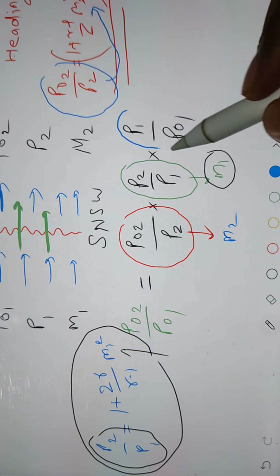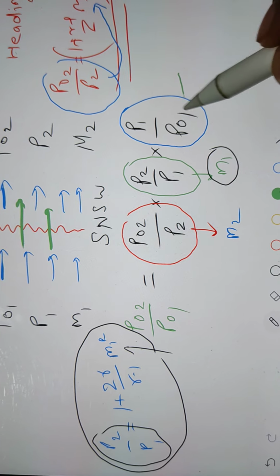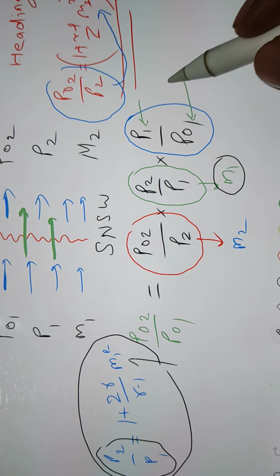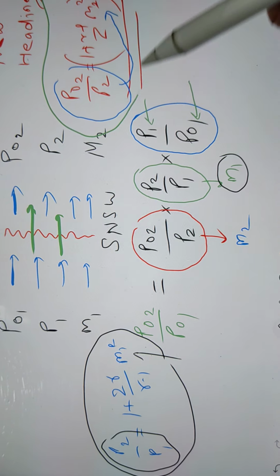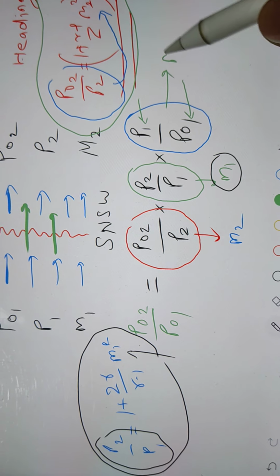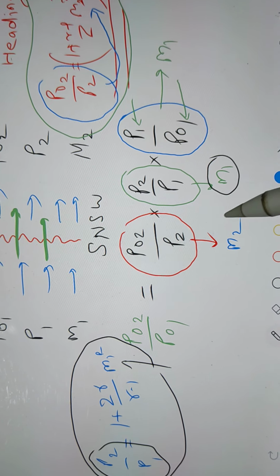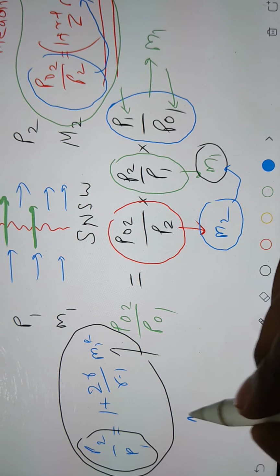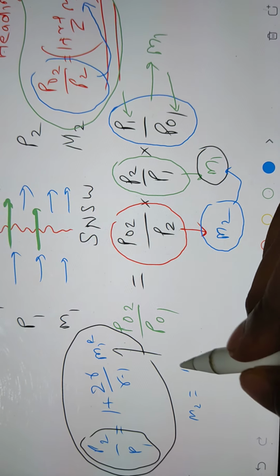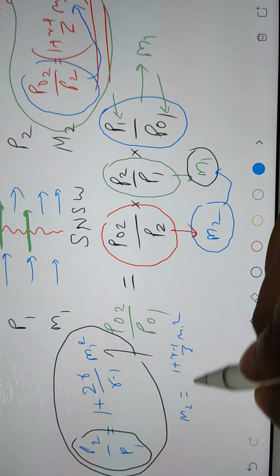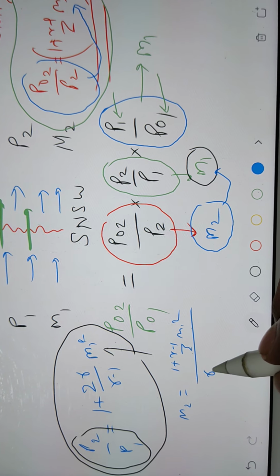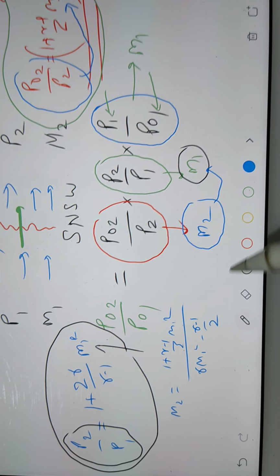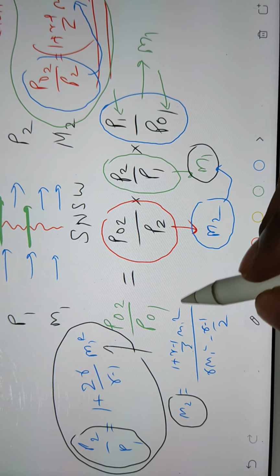Now in the same way, P01 by P1 is also a function of M1 by using the compressible flow formula, correct? So this is also a function of M1. And just now we saw that M2 is also a function of M1. Like M2 is having its own formula, correct? M2 formula: 1 plus gamma minus 1 by 2 M1 square, whole divided by gamma M1 square minus gamma minus 1 by 2. Now you can see that M2 is also a function of M1.